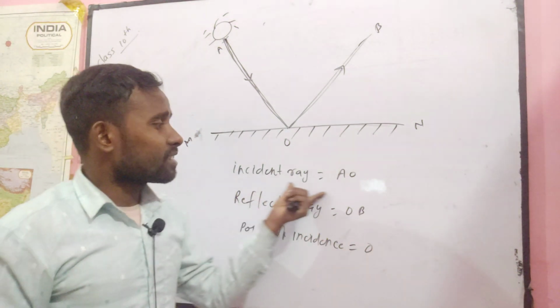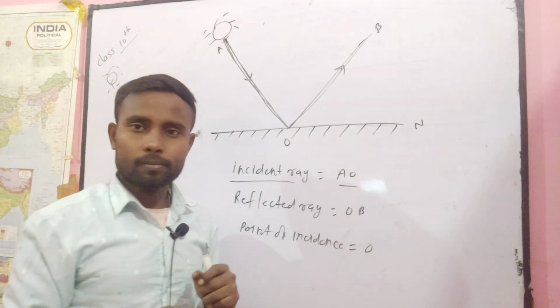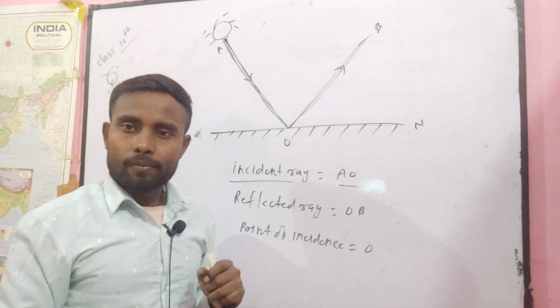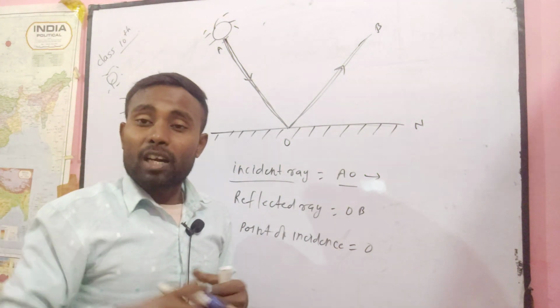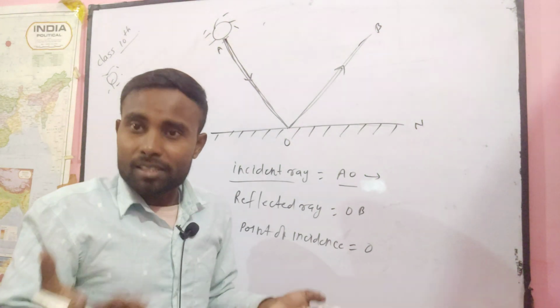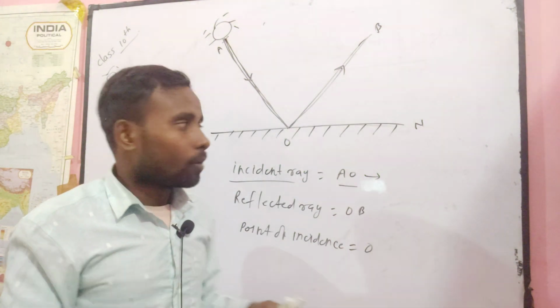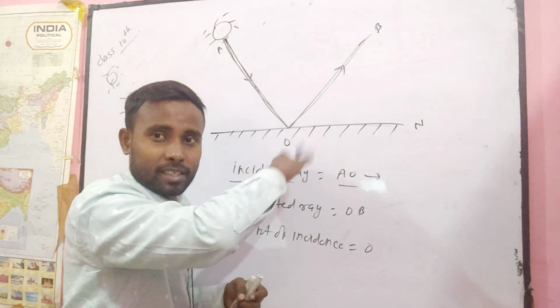Now I want to define this terminology. What do you mean by incident ray? A light ray which is coming from the source of light and falls on a reflecting surface. Very easy definition. Why do you say this is a reflecting surface? Because when a light ray falls on it, it reflects.